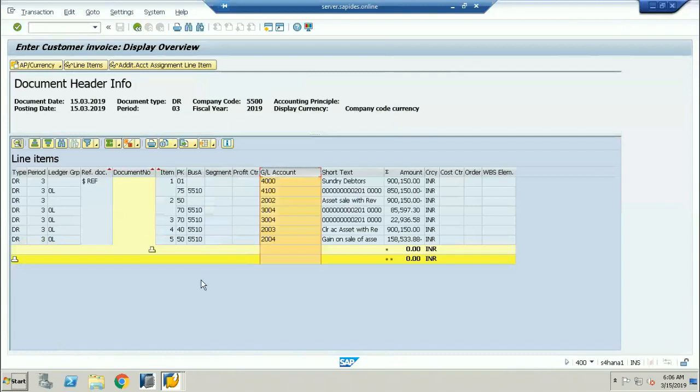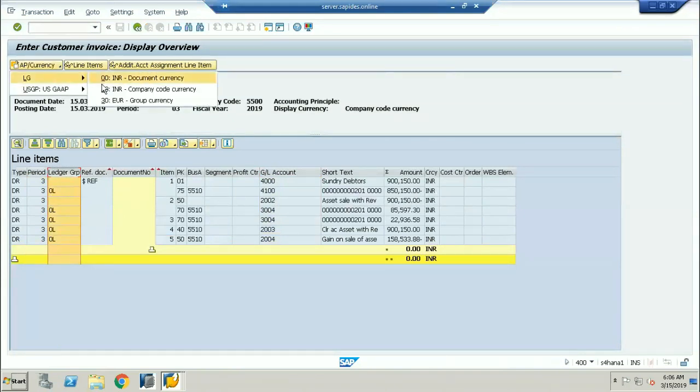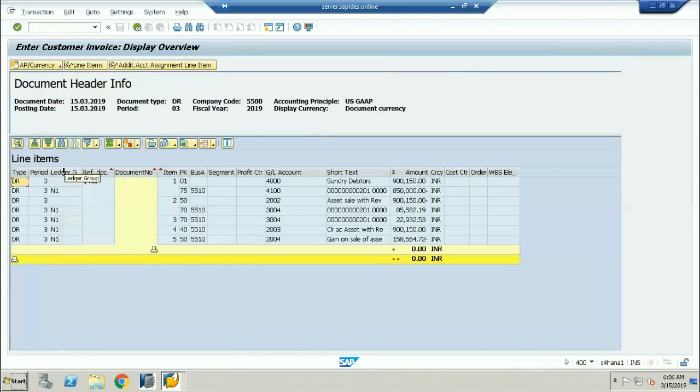Now this is based on the ledger approach. You can see the ledger group is 0L, and the period is the third period in which you are selling the asset. We have two ledgers: one is the GL, which is the 0L, and another is the US GAAP. If you want to switch to the US GAAP, you can. So now the complete asset retirement and asset acquisition is getting posted based on the ledger approach and the account principal level.